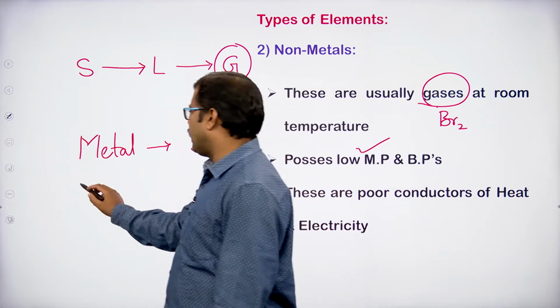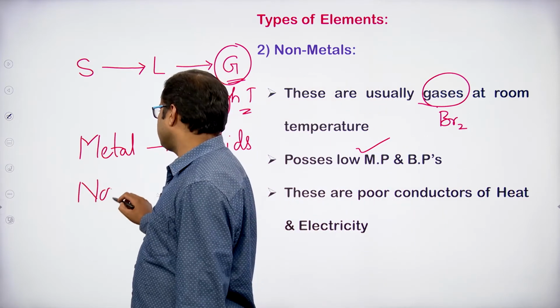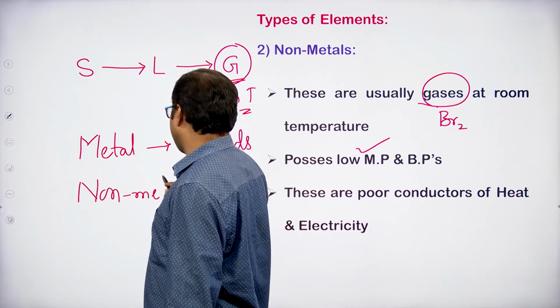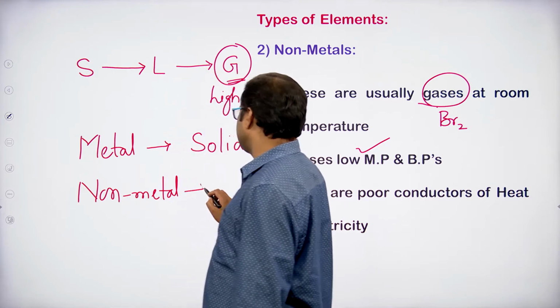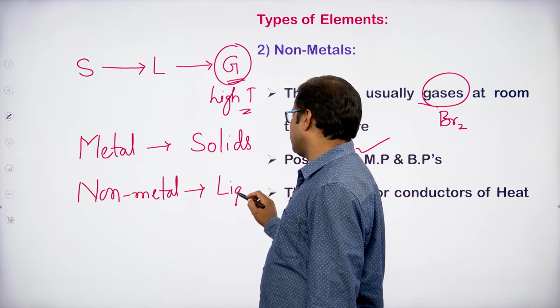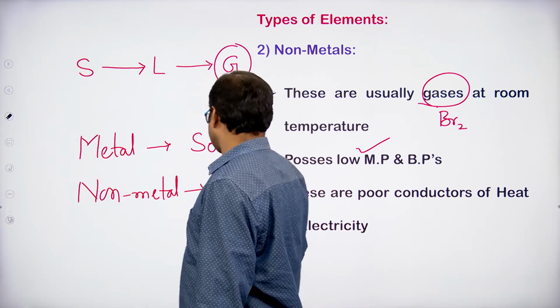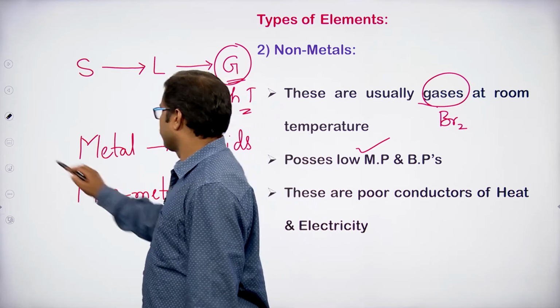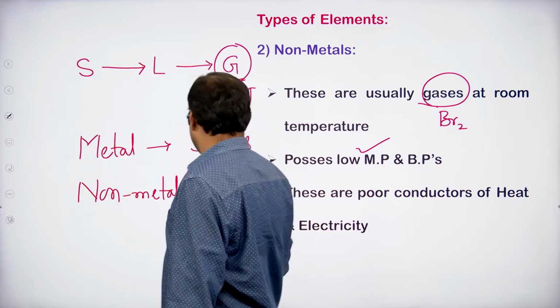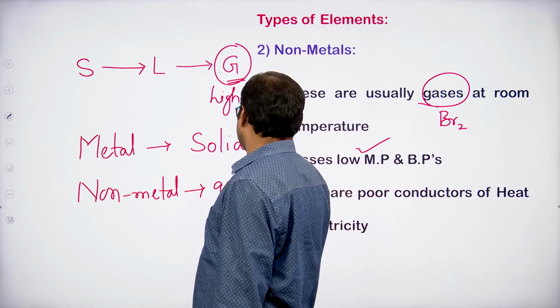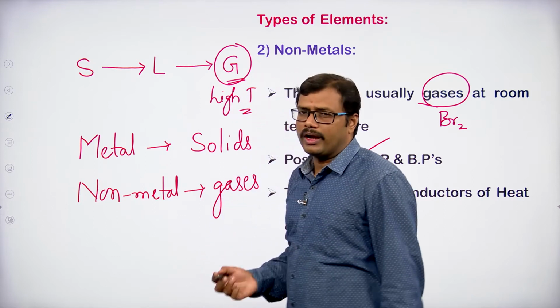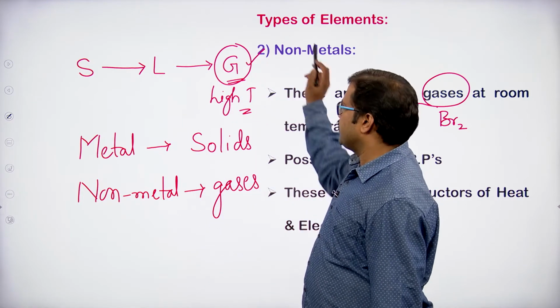But what about the non-metals? Non-metals under room conditions are existing as gases. Already they are in the gaseous form.